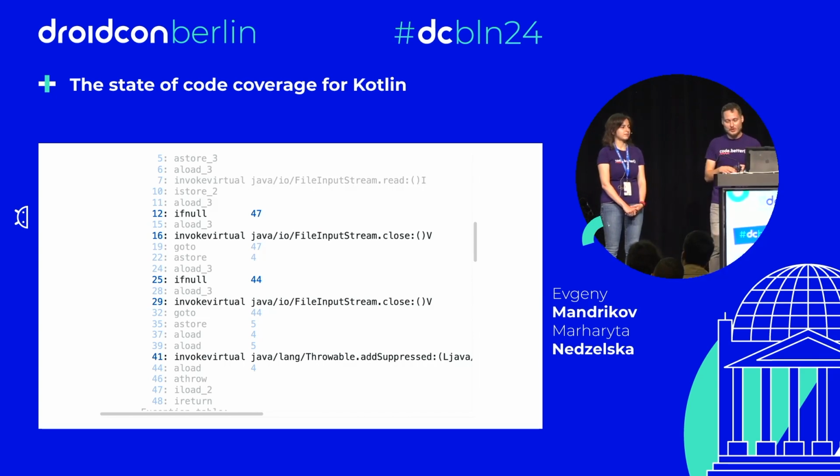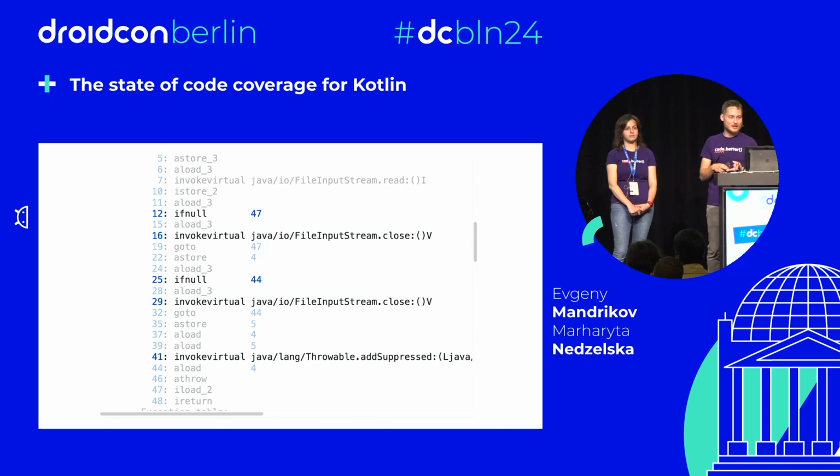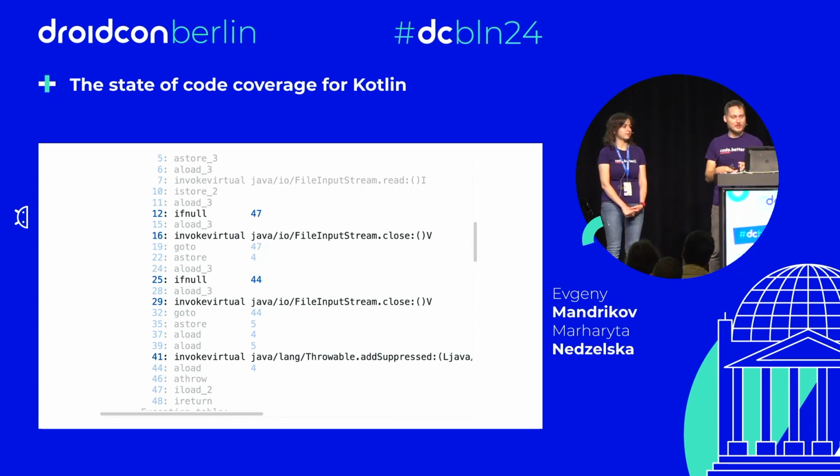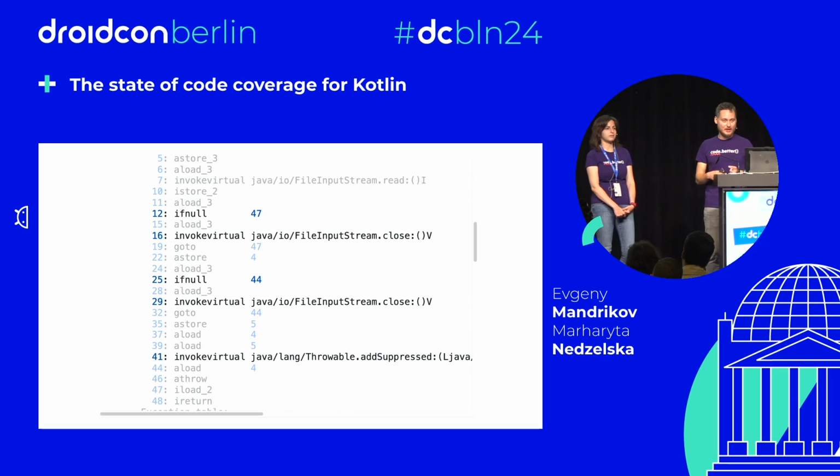So for all those reasons, under the hood there is a little bit more than we see in the source code. There are some null checks, and so on. All of this is not in the source code, but it is seen by code coverage tools like JetBrains and JaCoCo because they analyze the bytecode, not the source code. After that, they need to map the bytecode back to the source code. This is a little bit of a challenge.